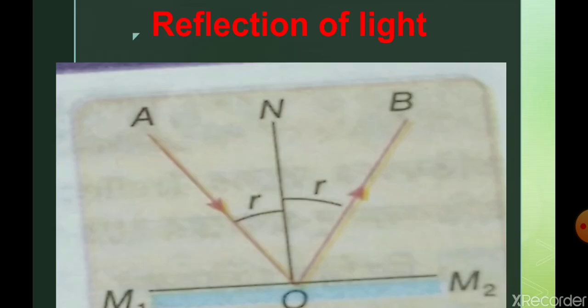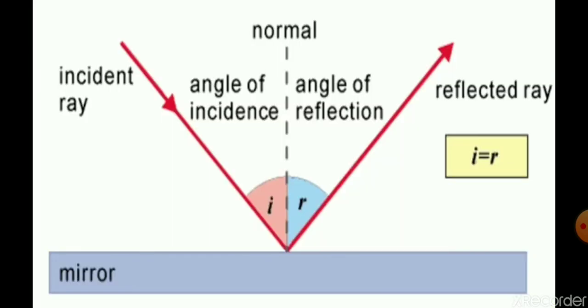At the point of incidence, that is at the point O, if we draw a perpendicular, then it is called the normal at the point of incidence O. And you can see that the incoming light ray is called the incident light ray and the outgoing light ray is called the reflected light ray. The angle formed between the normal and the incident light ray is called the angle of incidence, and the angle between the normal and the reflected light ray is called the angle of reflection.